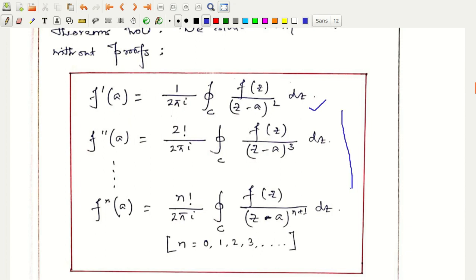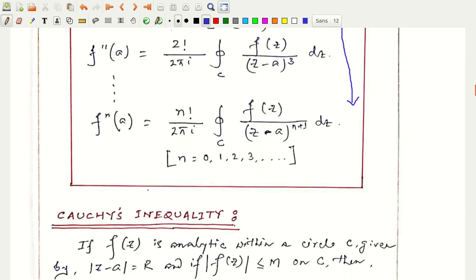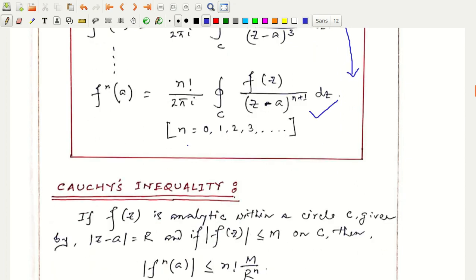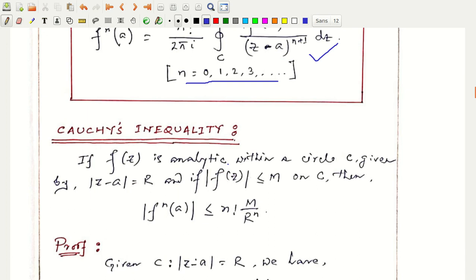Continuing likewise we get to the general one, that is, f^(n) of a, the nth order derivative of f at z equal to a, is given by this relation, where n in general can take any value 0, 1, 2, 3, etc.